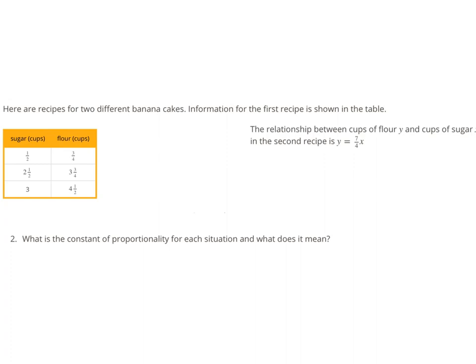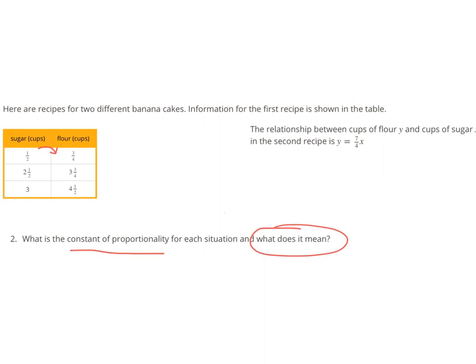The second part of this for our banana cake recipe is to figure out what the constant of proportionality is for each situation and to describe what it means for each of them. So we need to figure out how we get from 1/2 to 3/4, 2.5 to 3 3/4, and 3 to 4.5. Because 3/4 is larger than 1/2, we know that our scale factor or constant of proportionality is going to be bigger than 1.